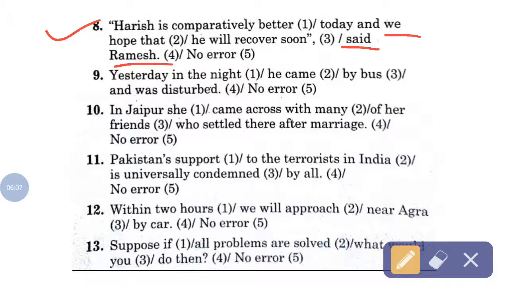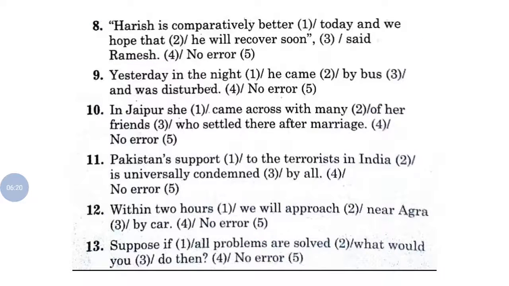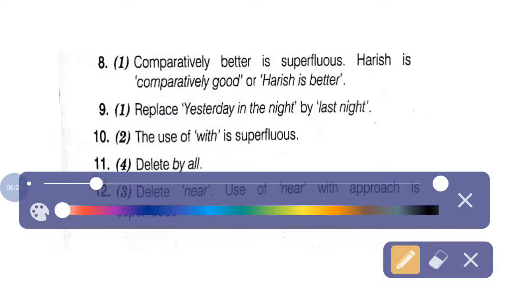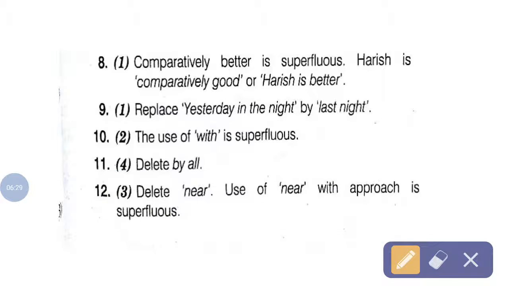Better is itself comparative. Comparatively better is superfluous. So Harish is comparatively good or Harish is better. You can write either of these.